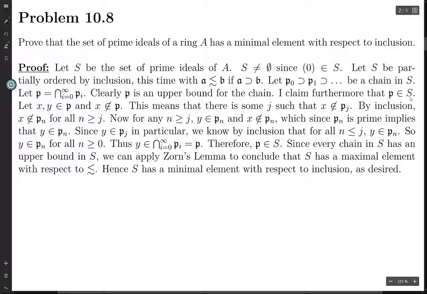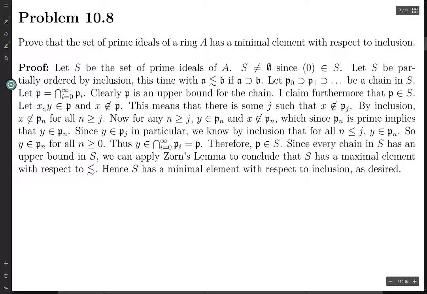We know it's going to be an ideal, because we've talked about before how intersections and unions of ideals will be ideals, and the proof will be pretty much exactly the same as the proof that the union of ideals is an ideal. But what we really need to prove here is that this intersection P is prime.